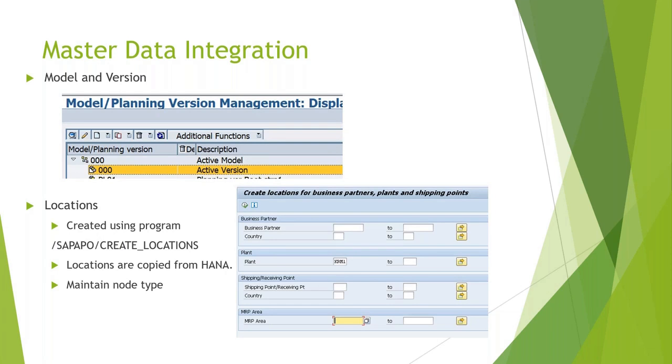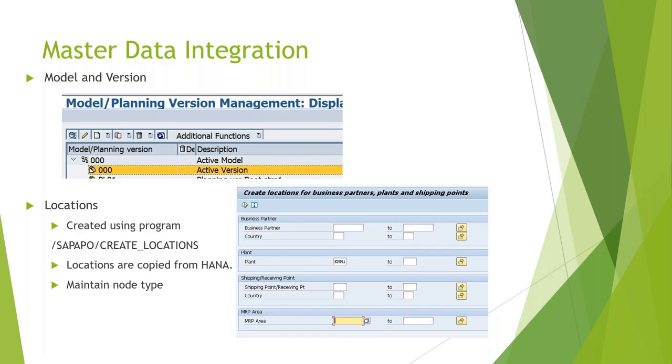There will be single master data. You cannot replicate the master data within PPDS. However, versions can be different. So by default, the active version or the active model is named as 000, and planners can create different versions, like I mentioned for the business plan. So you can have version 001, 002 with same transaction data. You can do the copy of these versions.